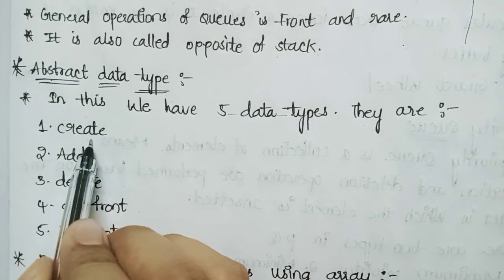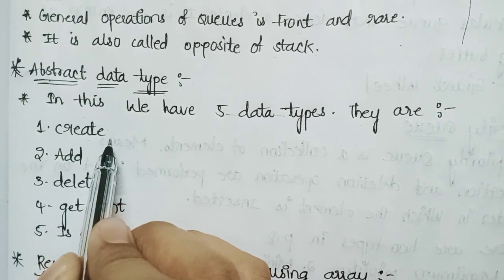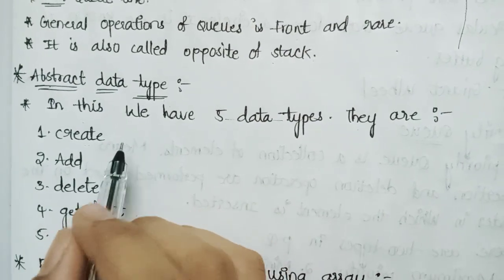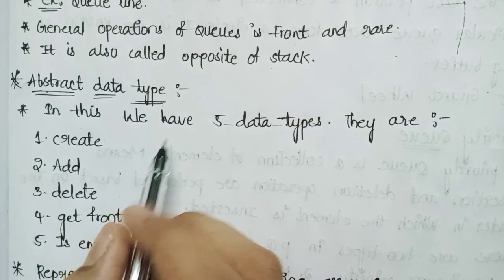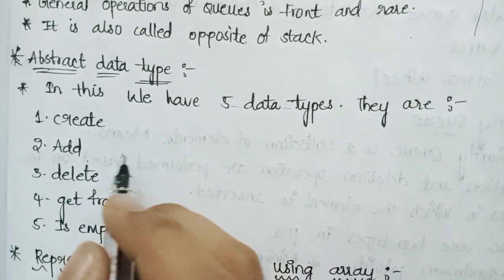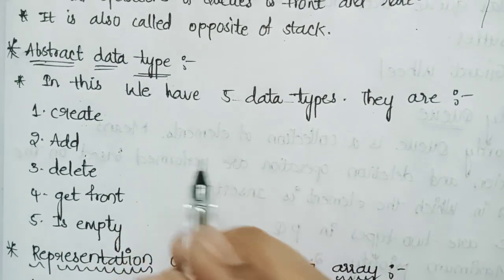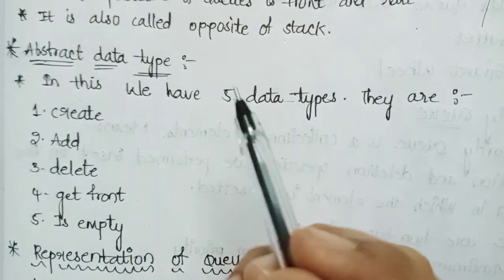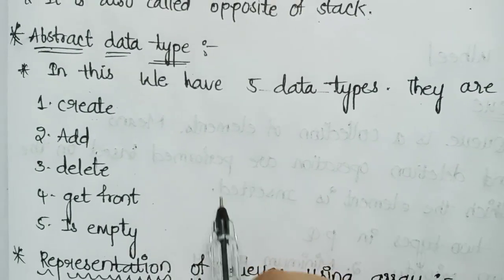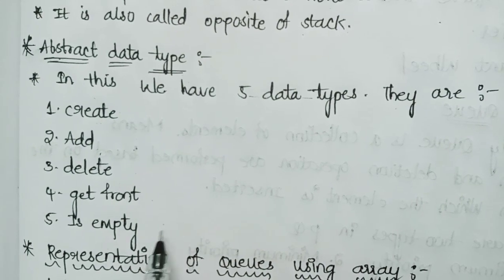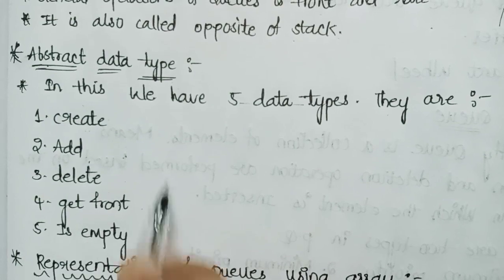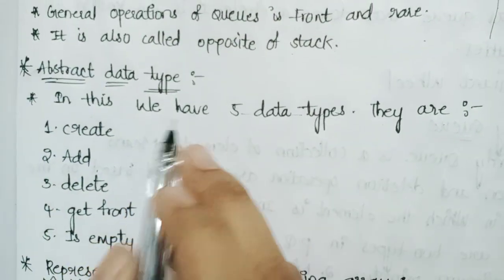Create means create an array for queue, and add means adding an element in queue, and third one delete means deleting an element from the front of queue, and fourth one get front means the topmost element in the array, and last one is empty represents whether it is empty or not. These are the 5 types of abstract data type.